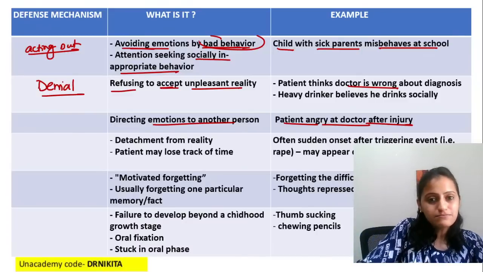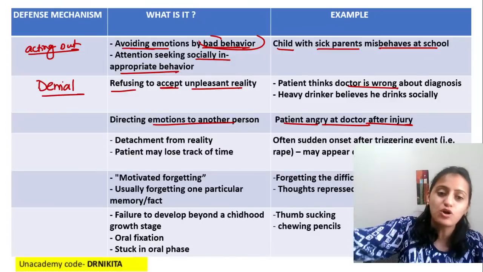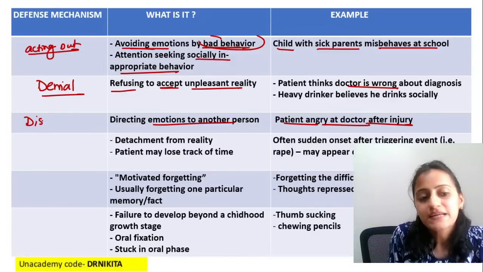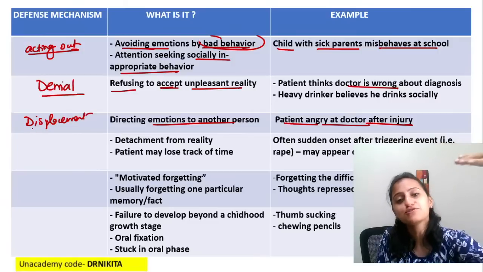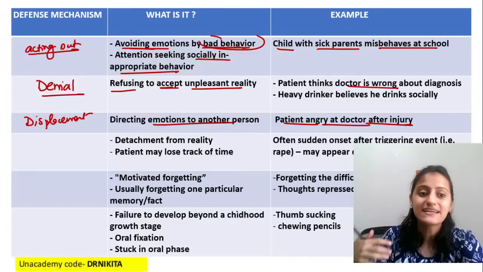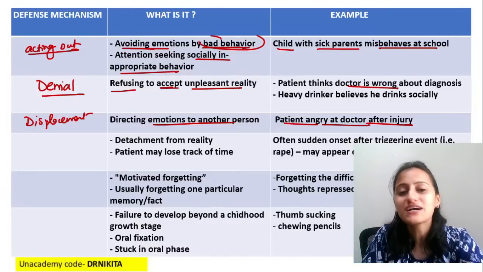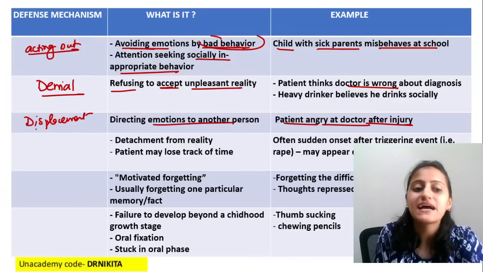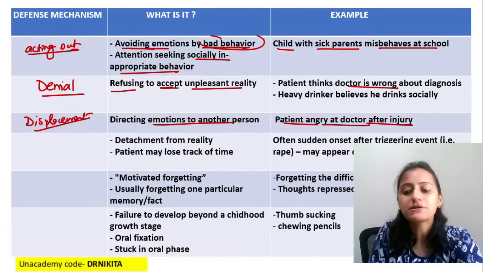So from the one with whom you had the accident, you are then displacing it onto the doctor. That is displacement. A classical example is your HOD getting angry at the resident, the resident getting angry at the intern, and the intern going home and getting angry at your younger sibling or your parents. That is displacement. So basically we are displacing that anger from one person to the other.